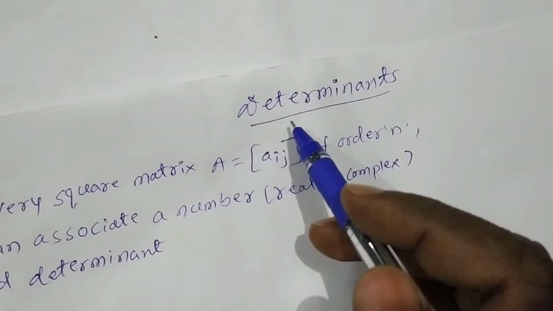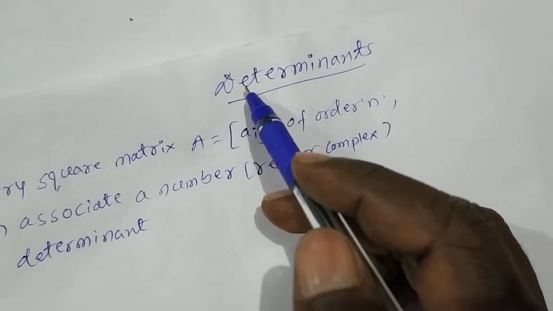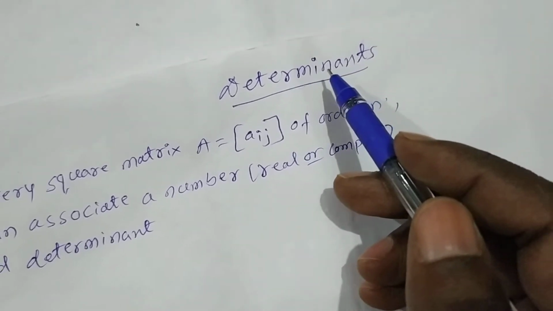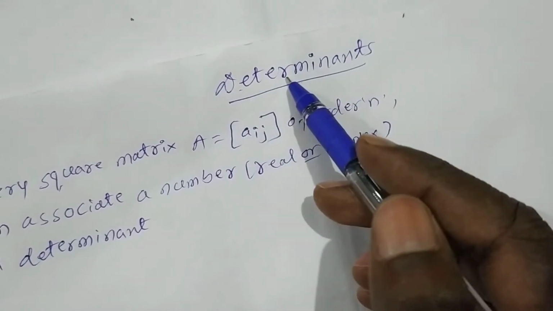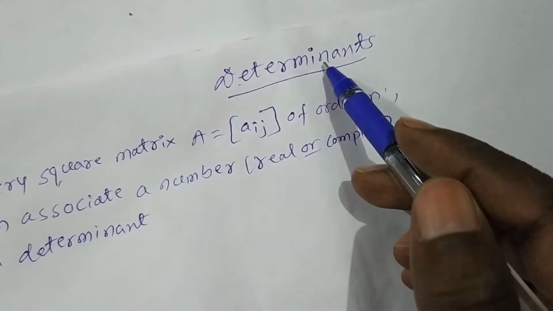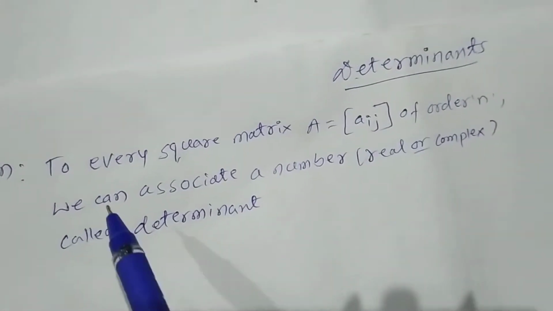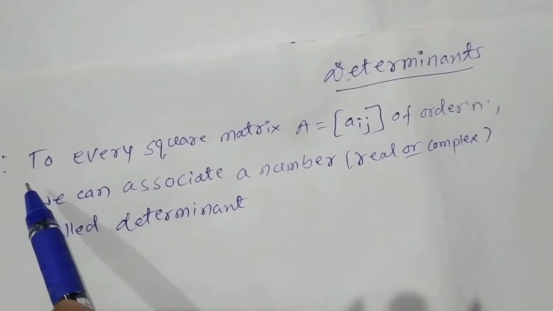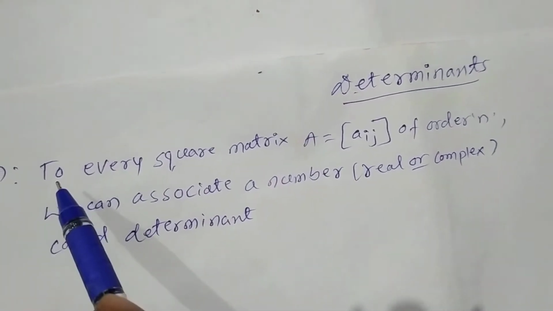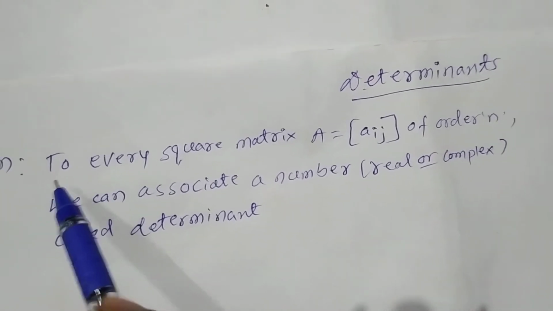In this video, I am going to discuss a new chapter, that is determinants. Determinants is the extended form of matrices. So first of all, we have to define determinants. So what is a determinant actually?